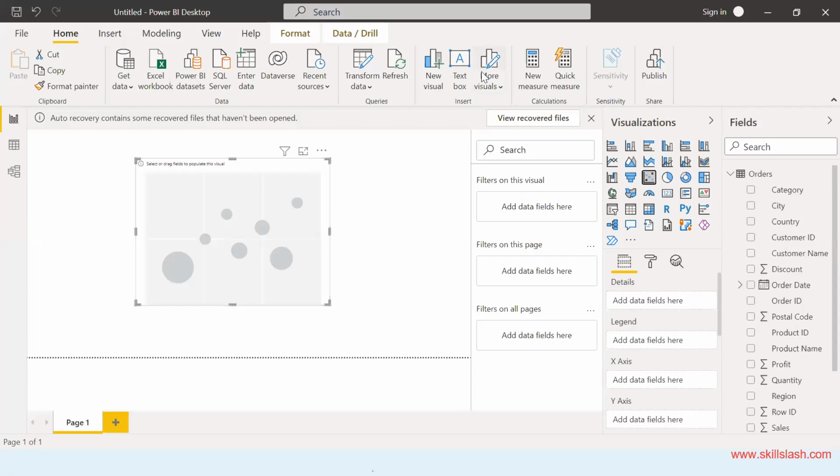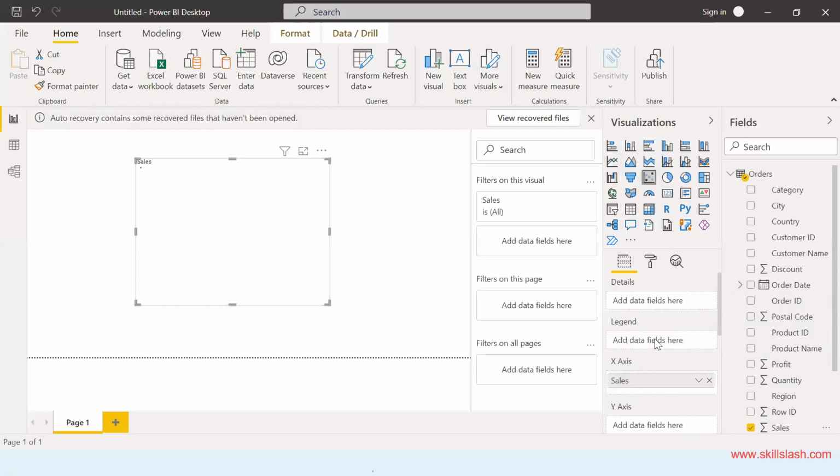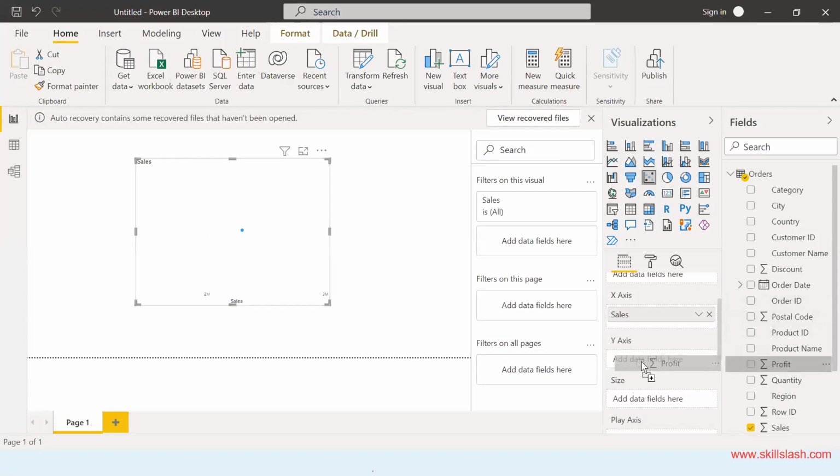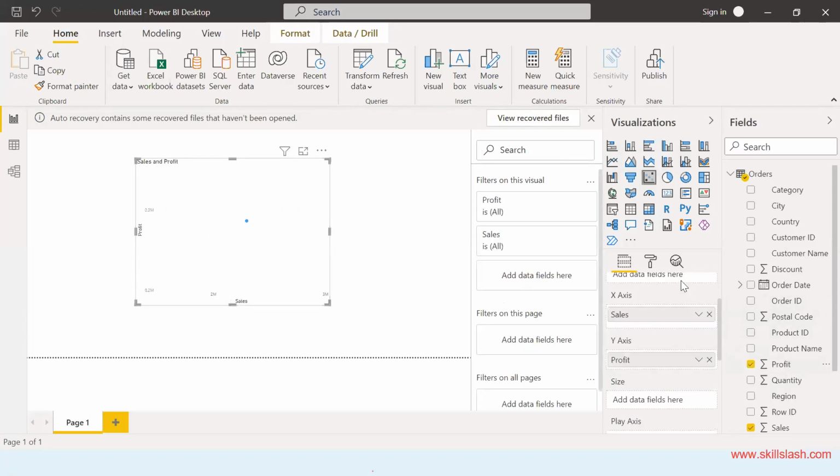So what I will do, on the x-axis, I'm going to drag the option sales, and I'm going to put it here, right? And on the y-axis, let's say I wanted to plot the profit. Depends upon what you want to do. So I'm going to put it here, right? What next? Now there are different other options. As you can see, it says details.